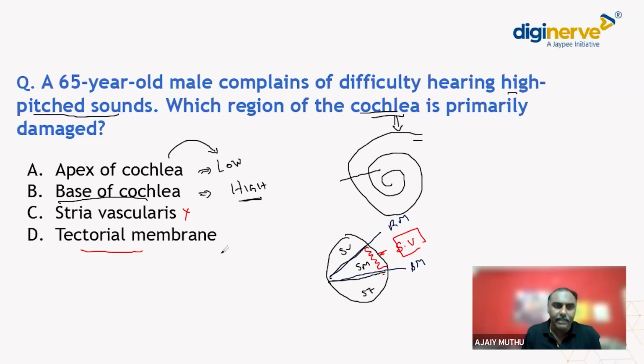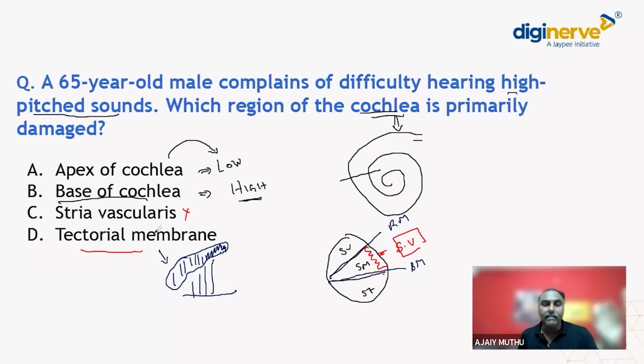Our inner ear contains hair cells: outer hair cells and inner hair cells. The hair cells have to rub over a membrane to produce the nerve impulse. For sound to get converted into neural energy, the hair cells rub over a membrane, and that membrane is called the tectorial membrane. So the tectorial membrane is important for converting sound energy into neural energy.